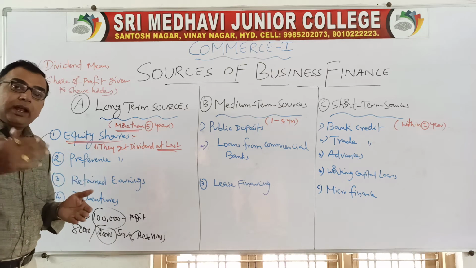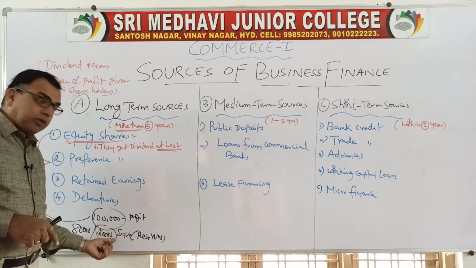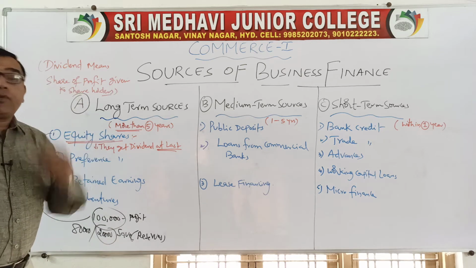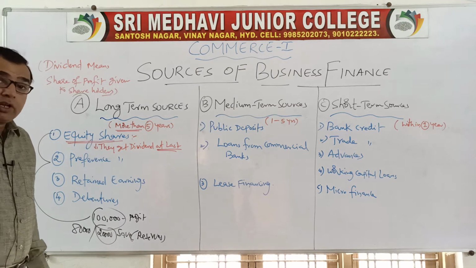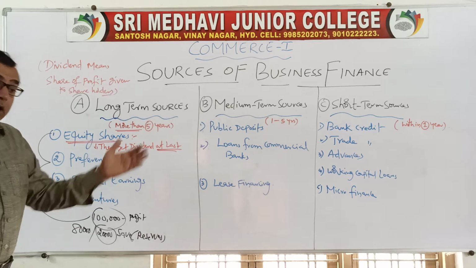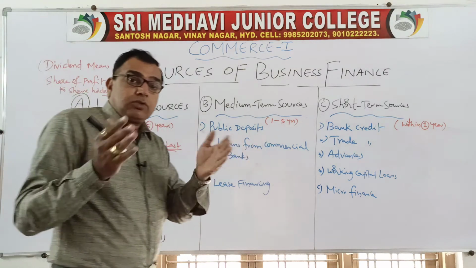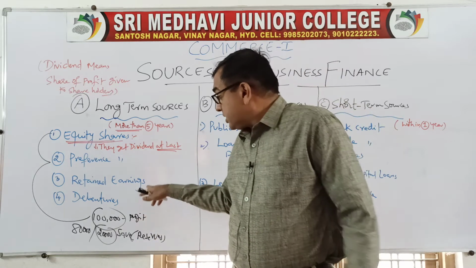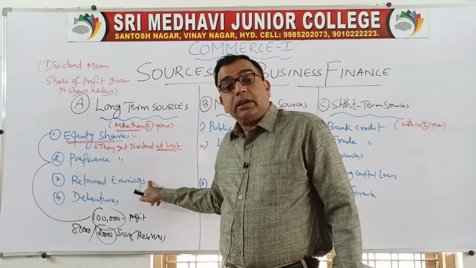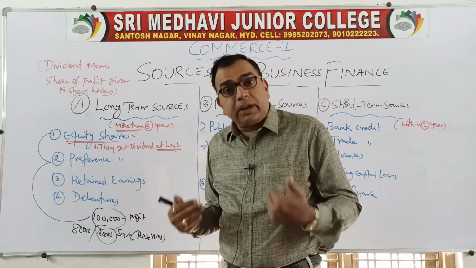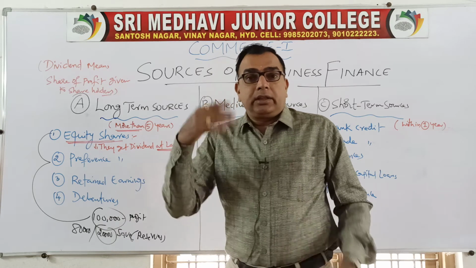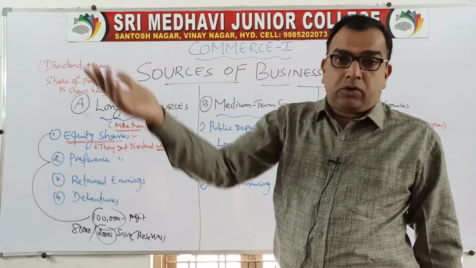So once you go on adding, suppose in 2019 you have saved 20,000, in 2020 also you have saved 20,000, that comes to 40,000. Next year also if you save some 30,000, that comes to 70,000. All that money, when you go on adding, will become reserves. So they are called retained earnings. Retained means apne paas hi rakhna. Actually, whenever the company earns profits, they are to be paid as dividend to the shareholders.